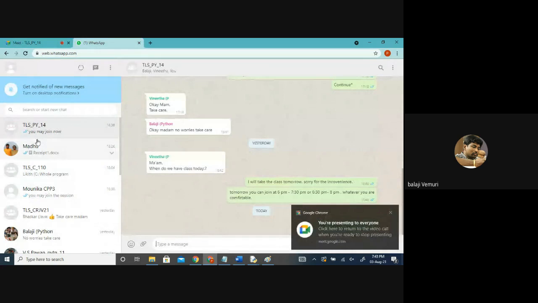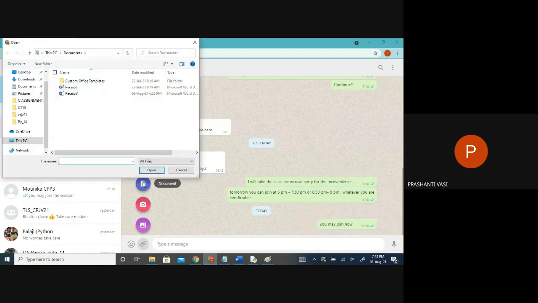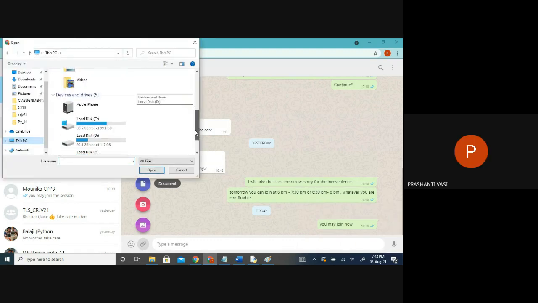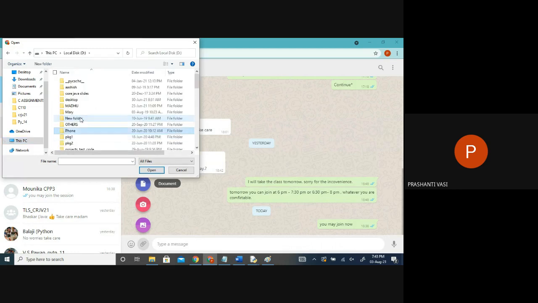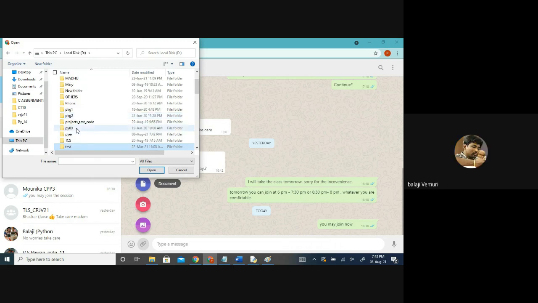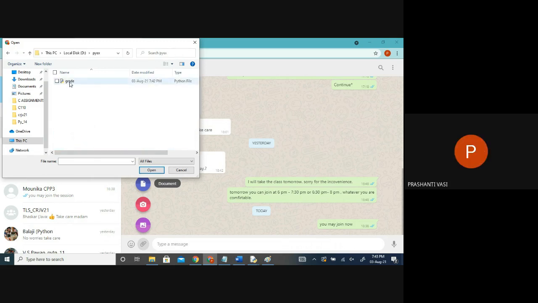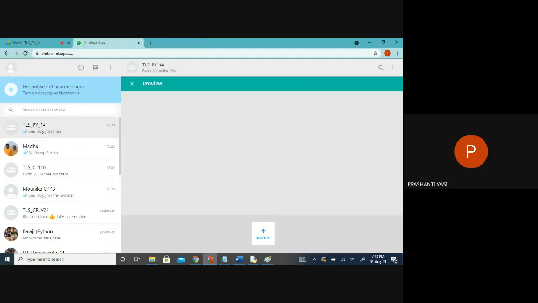Just put it in the group. Don't worry, because whatever you type, the other person can also see. That is the best thing you can do. Whatever you are doing, that Python file, just upload it. It's done.